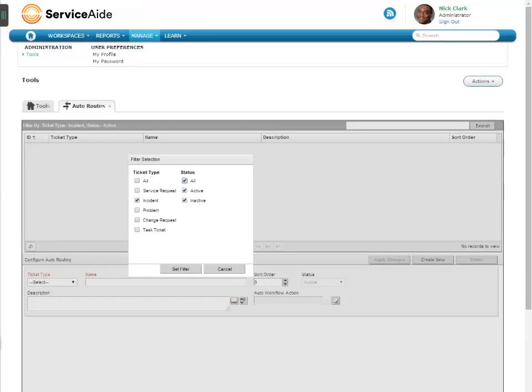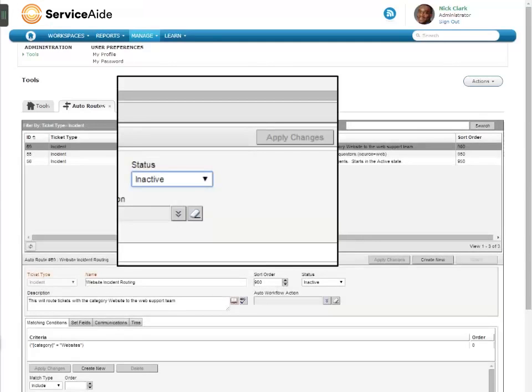We've navigated back to the auto routes tab. Notice in the filters section, you can select auto routes based on status. Make sure you select routes with an inactive status. We've done that here. Now we see the routes that we deleted. When you delete a route in Cloud SM, you don't actually delete it. You only make it inactive. That's because you don't want to lose the history for old tickets about what auto routes were applied.